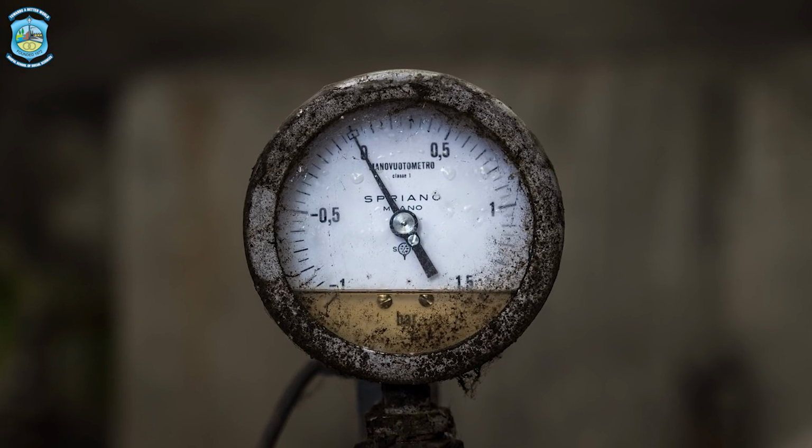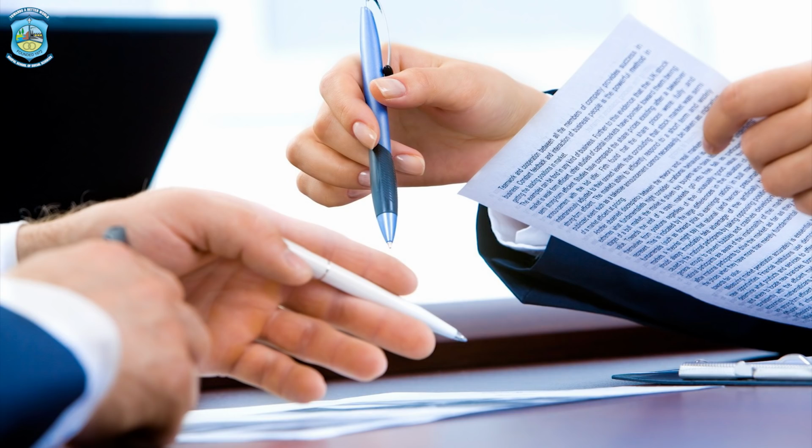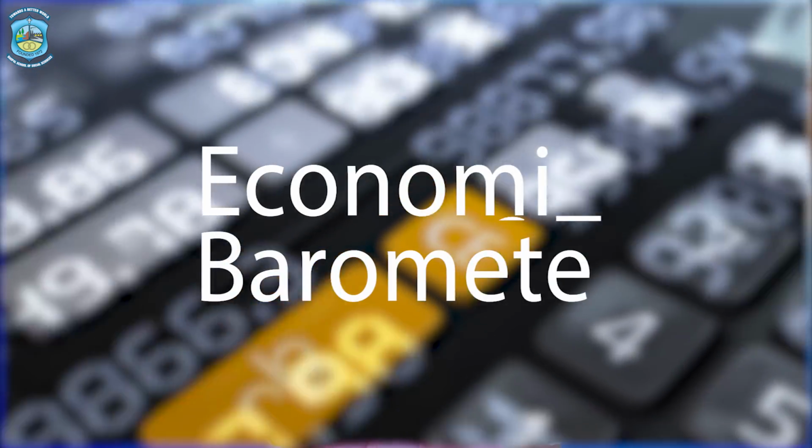Let's first understand what is the meaning of the term index number. We have heard the word economic barometer. If we split these two words, economic and barometer, we have all studied that a barometer is an instrument which is used for measuring pressure. And economic is something which is related to an economy. Therefore, when we sum up these two words, we can conclude that in order to measure the pressures of the economic variables over a period of time, index numbers are used. So therefore, we can call index numbers as economic barometers for any economy.